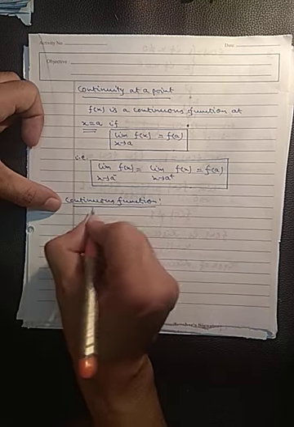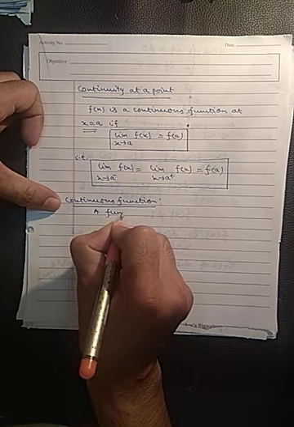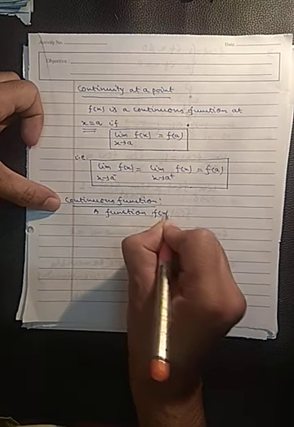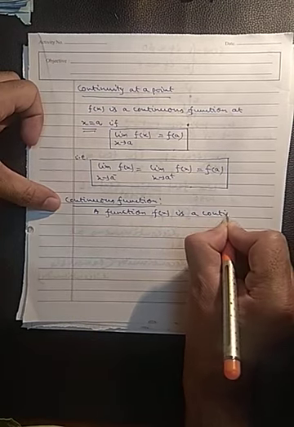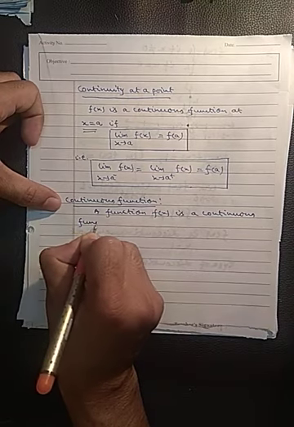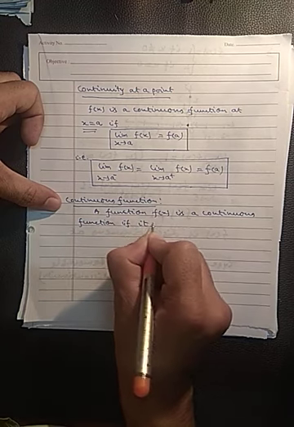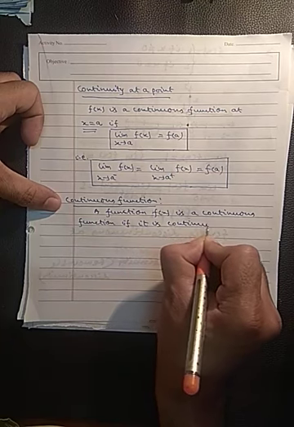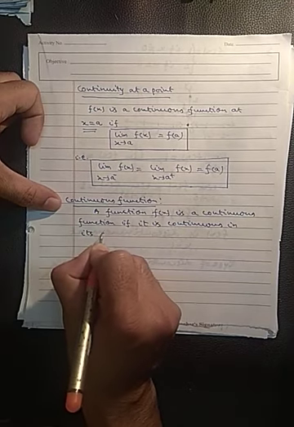So f(x) is a continuous function if it is continuous in its domain.